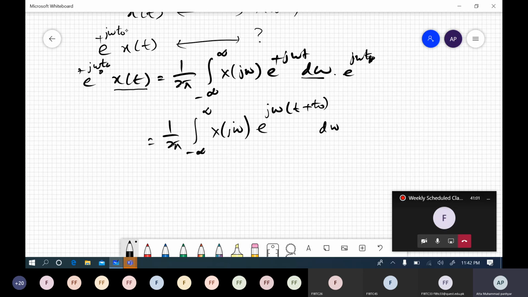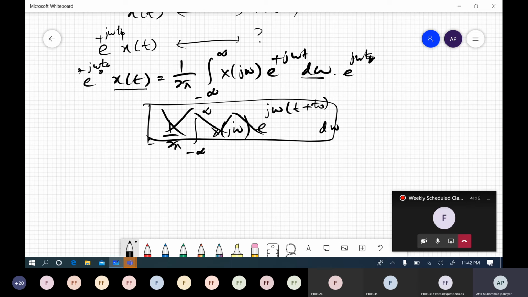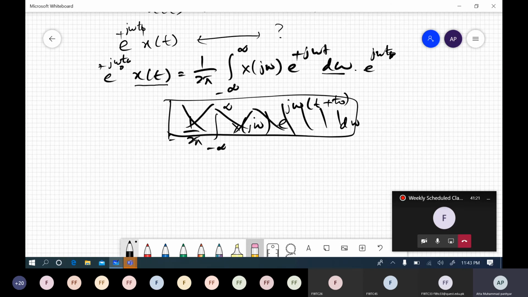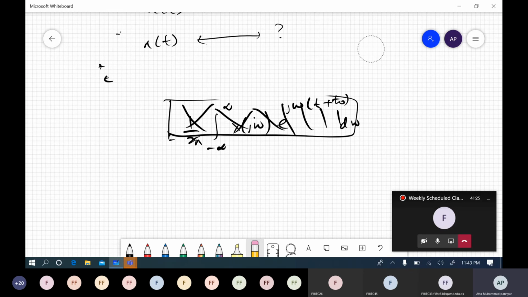We were to give a shift in frequency, but I have given a shift in time, so this must be equal to e to the power minus j omega naught t. Maybe I want to cancel it and write it again, right? So I just want to remove this particular thing.